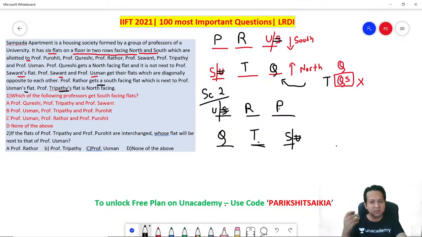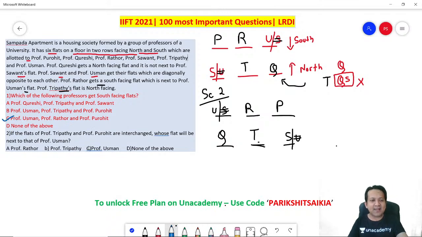Let's look at the questions now. I think it's a pretty easy one, provided you are able to capture the data well. Remember, there are two questions. Which of the following professors get south-facing flats? So P, R, U. Option C.